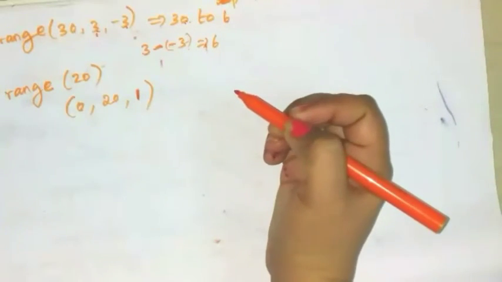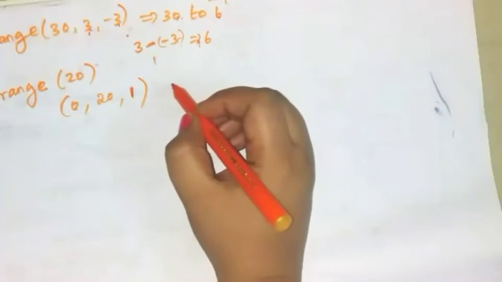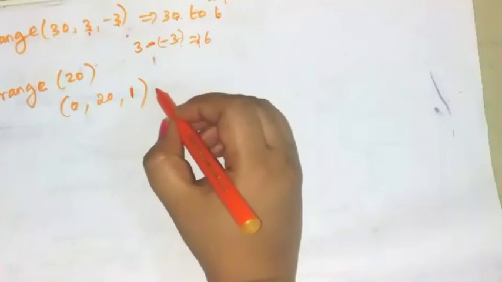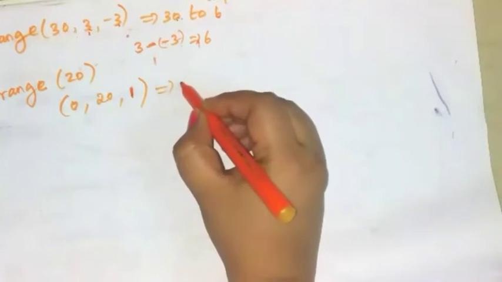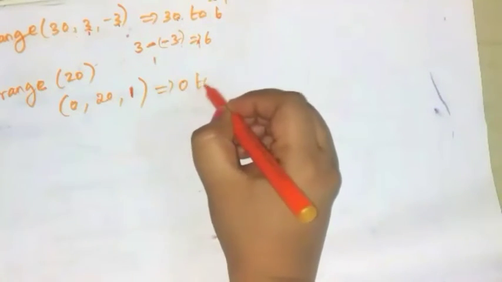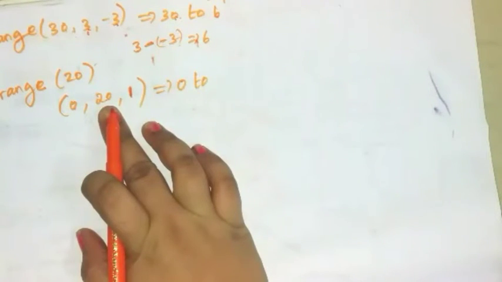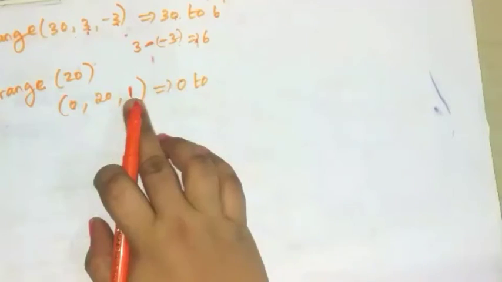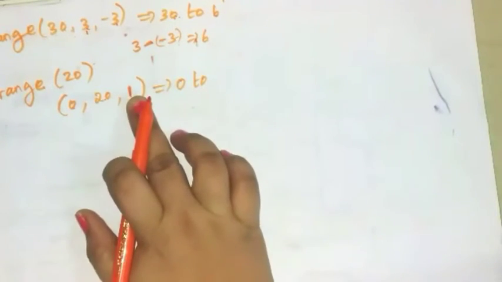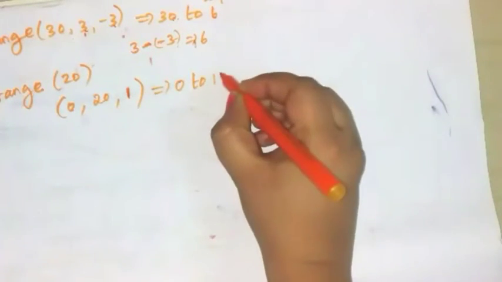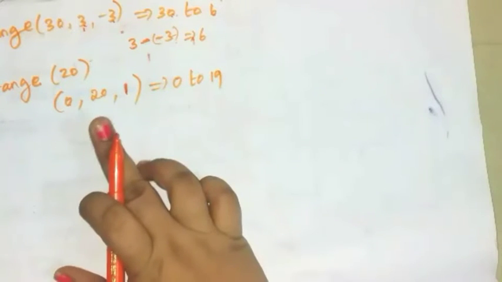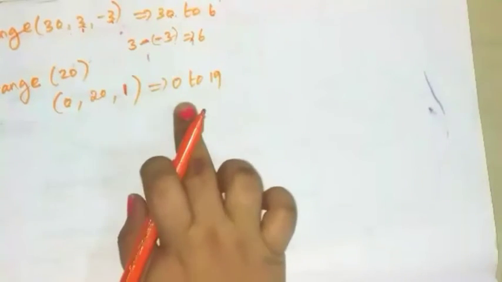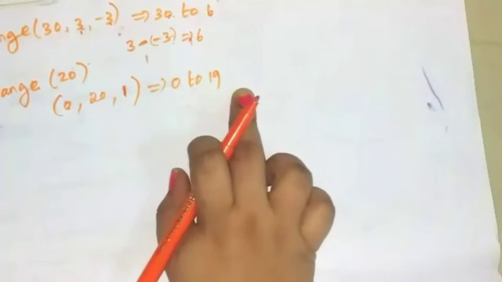So how will you generate the list of numbers for this range function? Take the initial value 0, 0 to 20 is the stop value. So this is the step value. So 20 minus 1, 19. So it generates the list of values from 0 to 19.